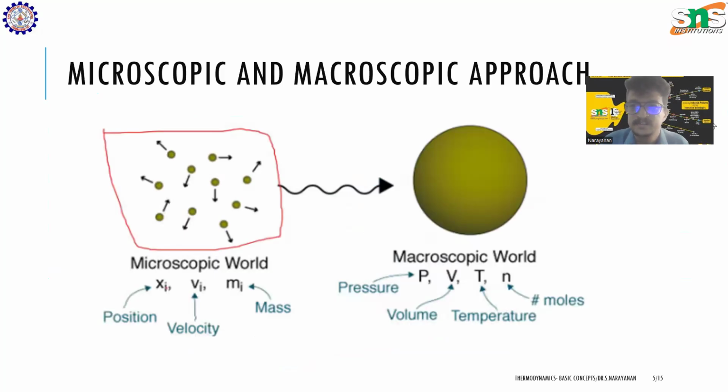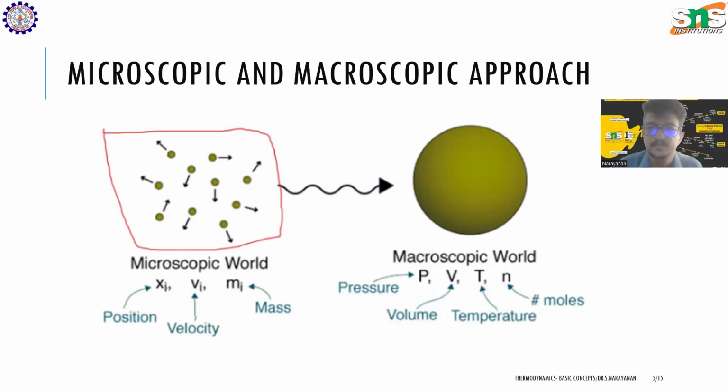And to study thermodynamics, we have two types of approaches, one being microscopic approach and another macroscopic approach. The macroscopic approach just sees systems as an entity and derives pressure, volume, temperature of the entire substance.